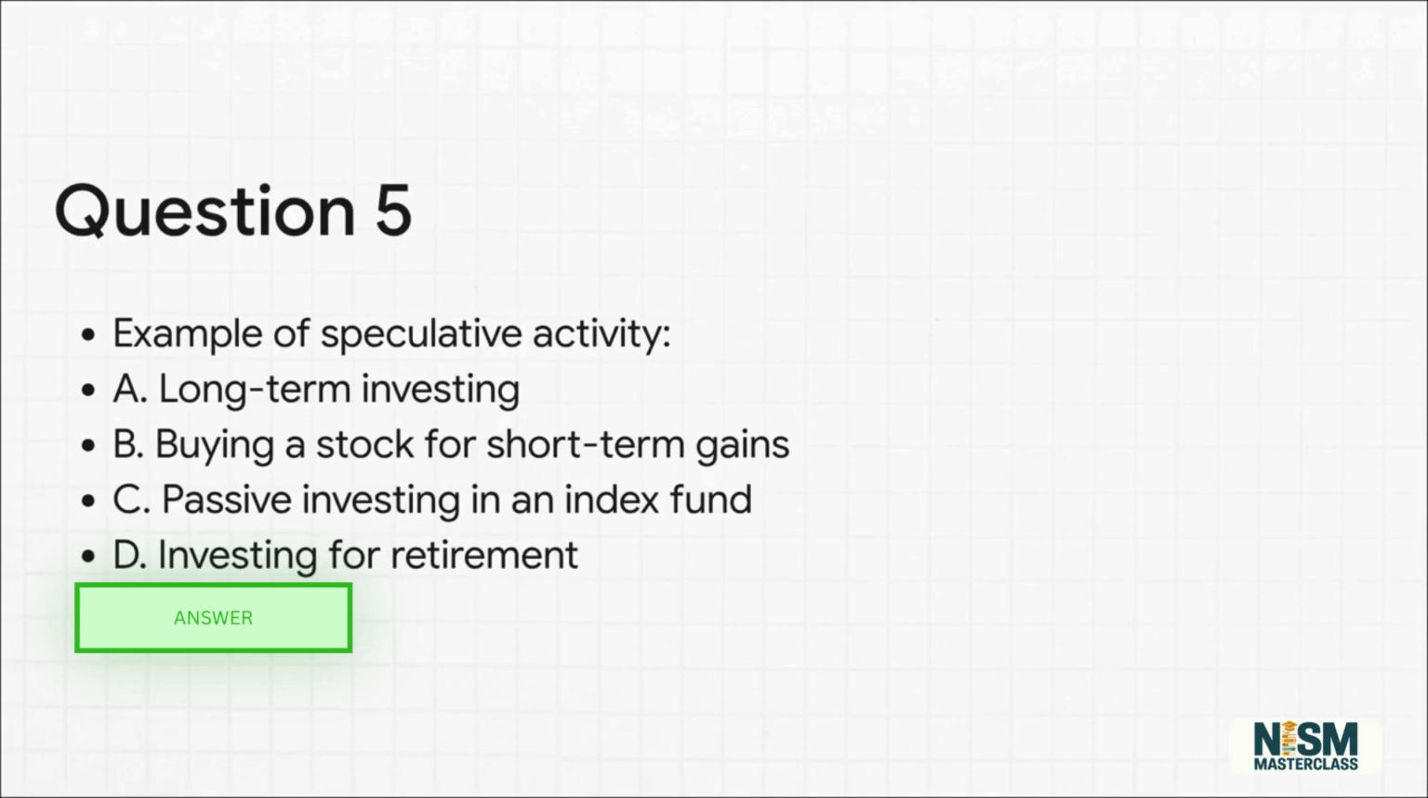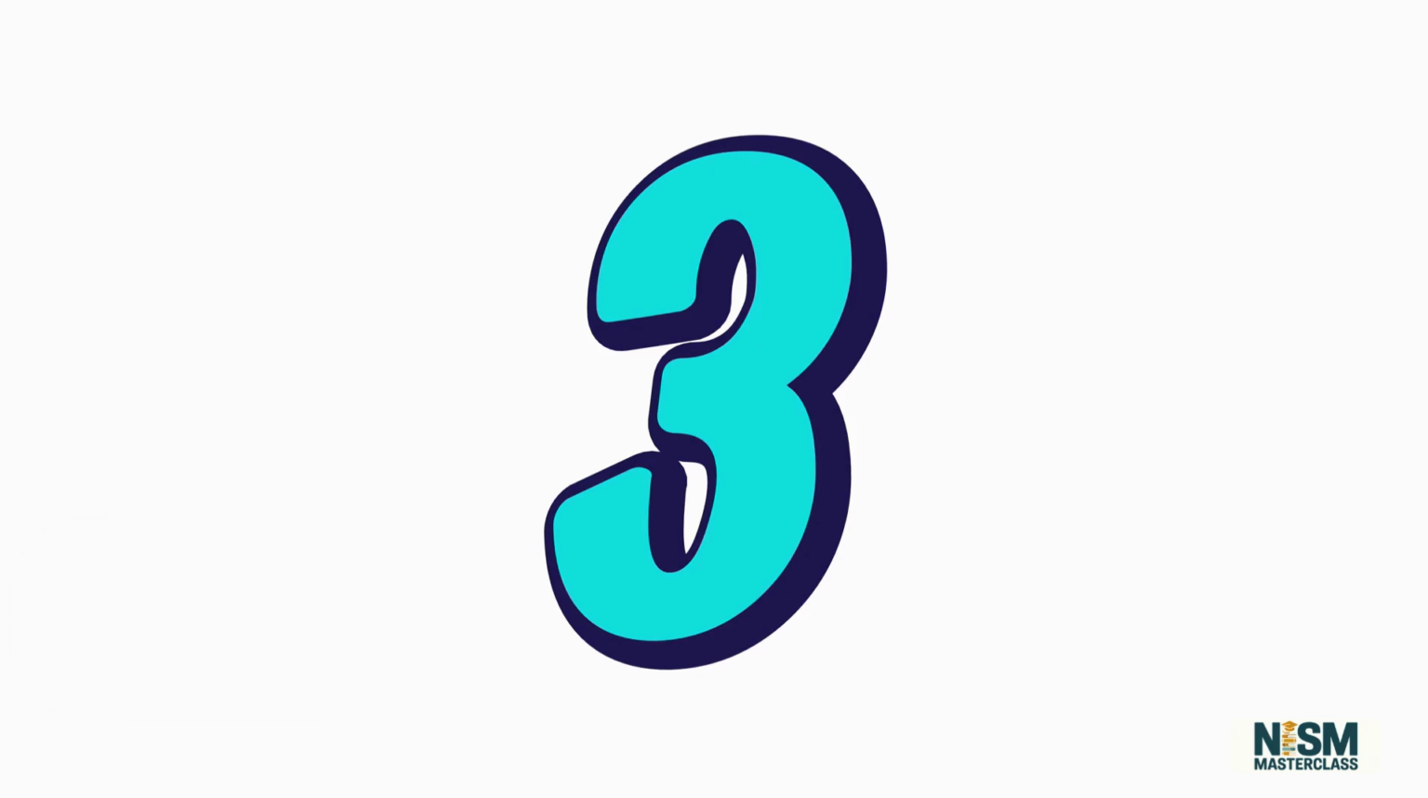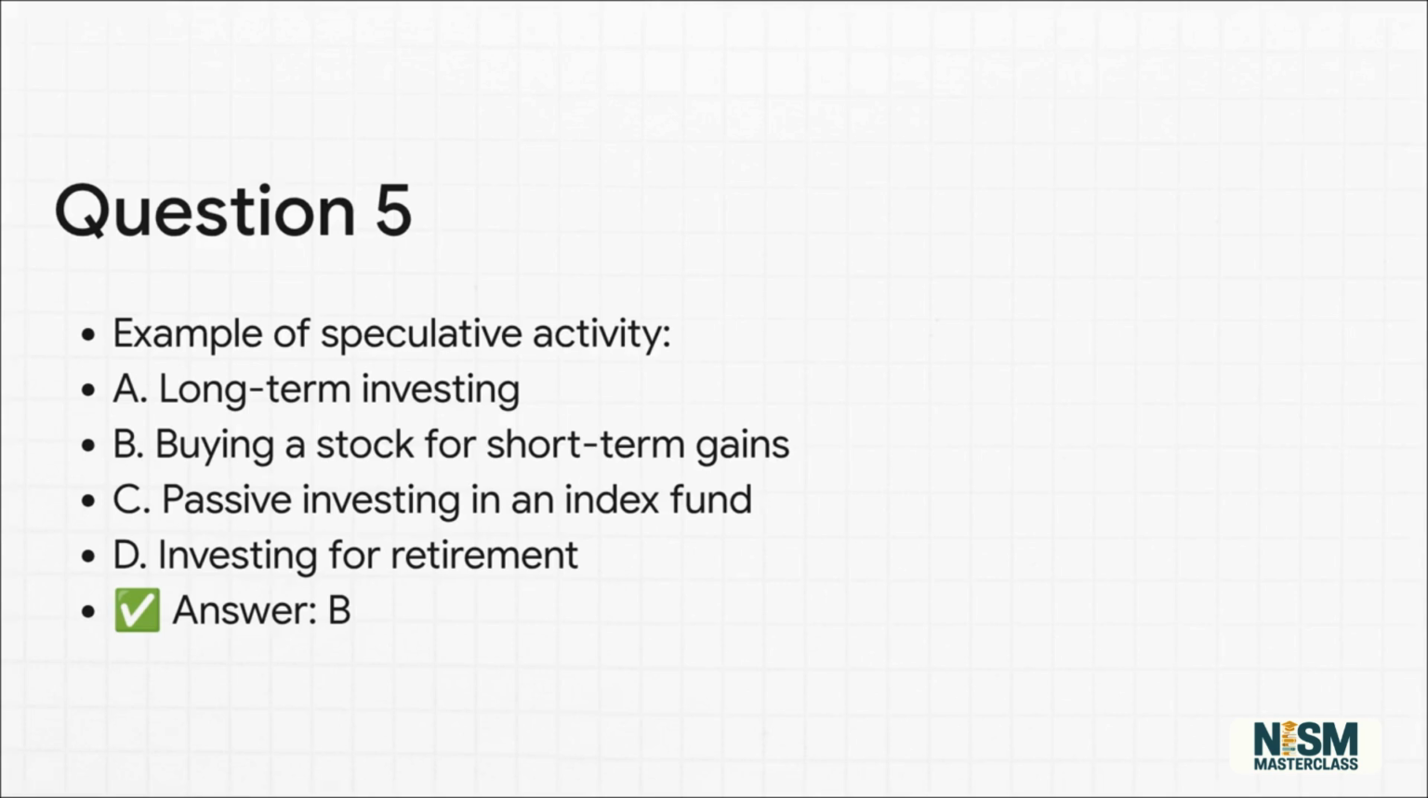Question 5. Which of the following is an example of speculative activity? A. Long-term investing based on business fundamentals. B. Buying a stock solely expecting short-term price movement. C. Passive investing in an index fund. Or D. Investing for retirement. Pause now if you need more time. The correct answer is option B.